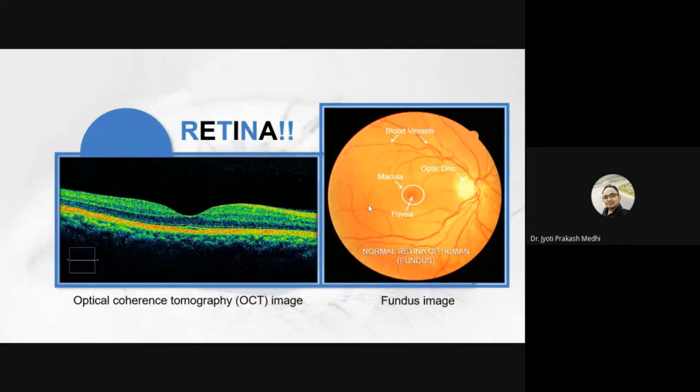So if there is any deformity or any problem with our inner layers, that can be identified in OCT images. For example, if there are abnormalities present over our retina surface, we can detect them in a fundus image. But if the retina starts getting deformed from the inner layer, that can only be detected using OCT images.